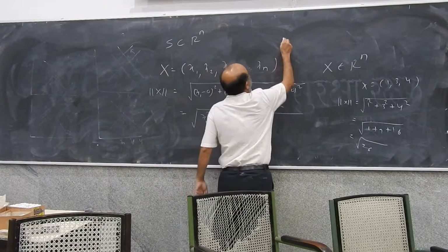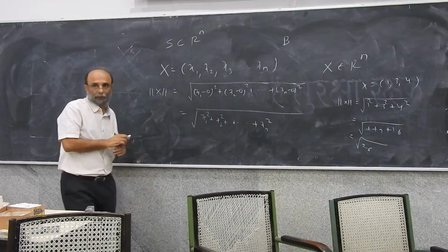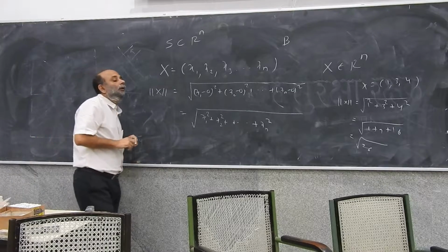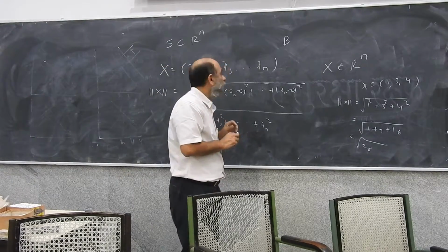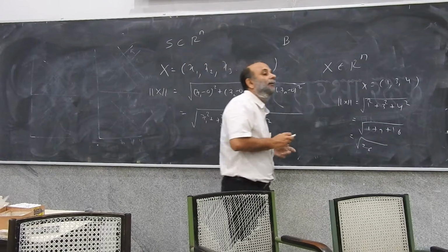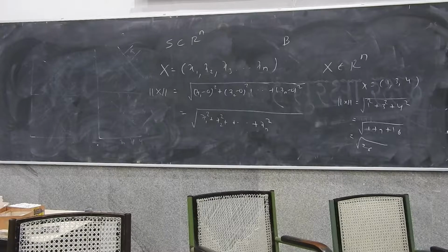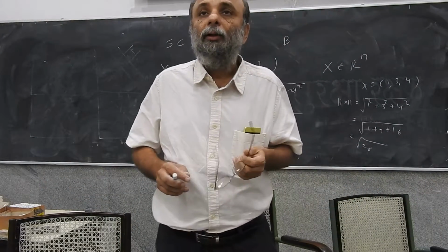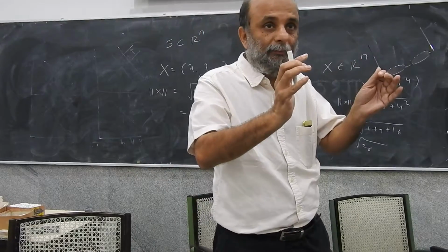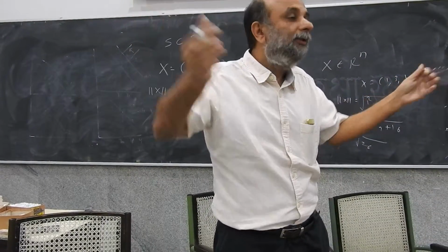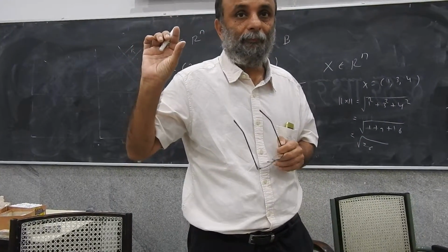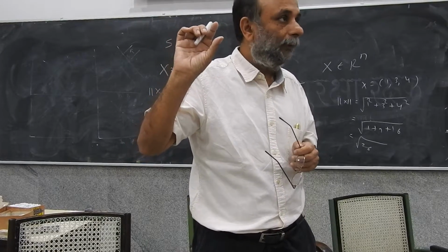Now think of a number B. Okay? Think of a number B. Now suppose, listen carefully, every element of S has the property that the length of that element, because they are all n-dimensional vectors, is less than B. Right?